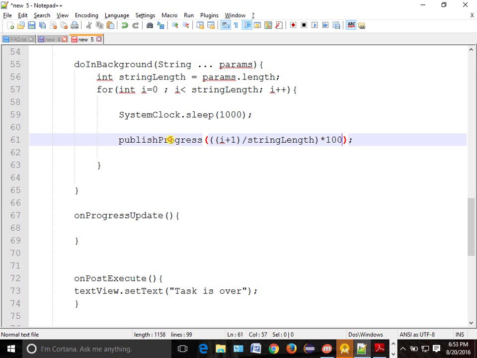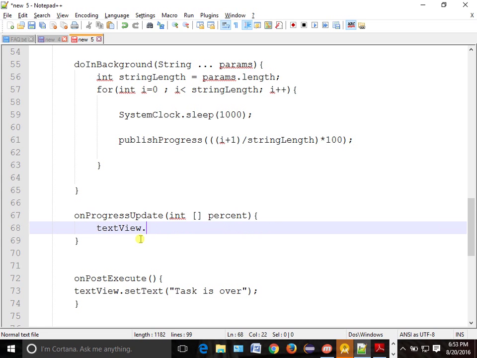Automatically, based on your data type, it will come here, and being an integer it will have many percentage values. Something like this will come. As soon as you publish progress, it will come to onProgressUpdate, and we want to show it. So textView.setText.